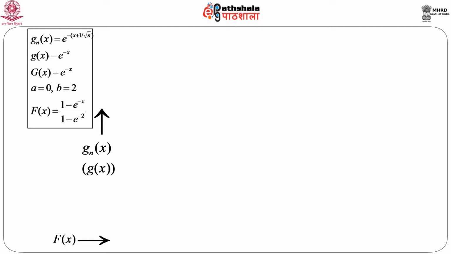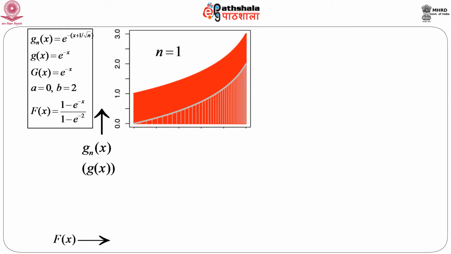Now, suppose n equals 1. If we look at the area under the curve g n x with respect to capital F x, this is the red shaded area, which is given by the integral of g n x with respect to capital F x when n equals 1, and this is the limiting integral, that is, the integral of g x with respect to capital F x. But you see, they are not converging. There is a substantial portion which is only red, but there is no gray shade.